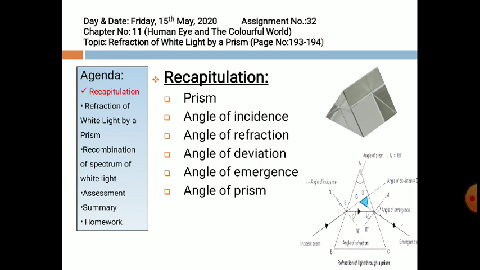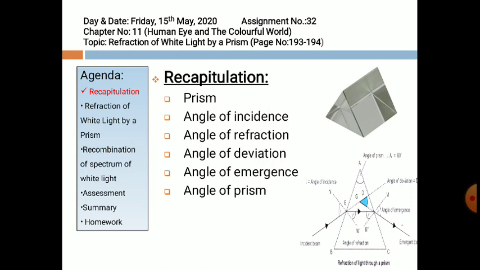As you can see in the figure here, a prism is a transparent medium bounded by two transparent surfaces inclined at some angle. Angle of incidence is the angle formed by the incident ray and the normal at the point of incidence. Angle of refraction is the angle formed by the refracted ray and the normal.